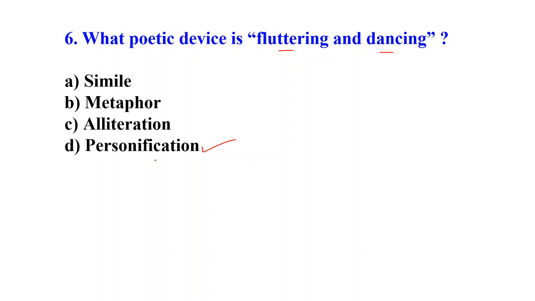Now, what is personification? Personification is a poetic device when human qualities are given to inanimate objects.